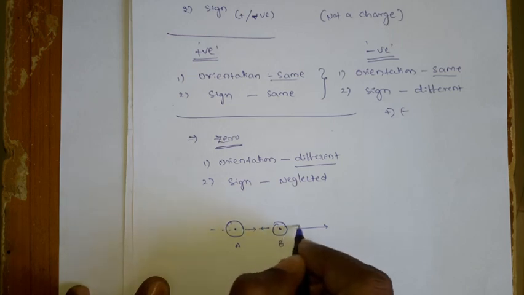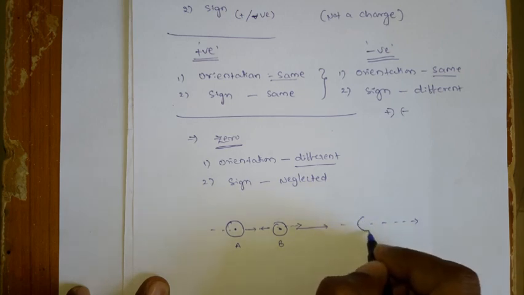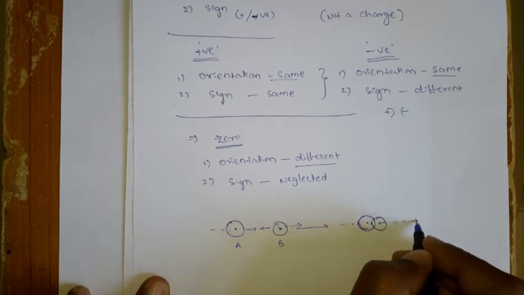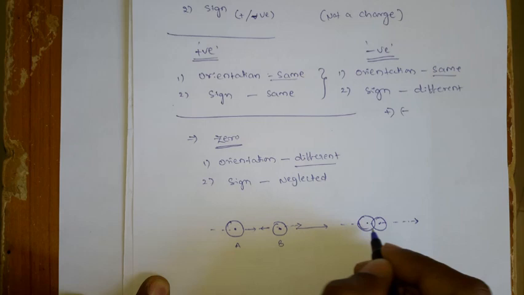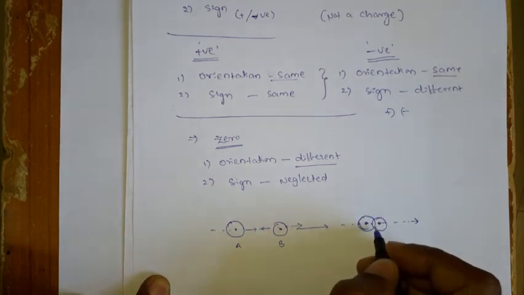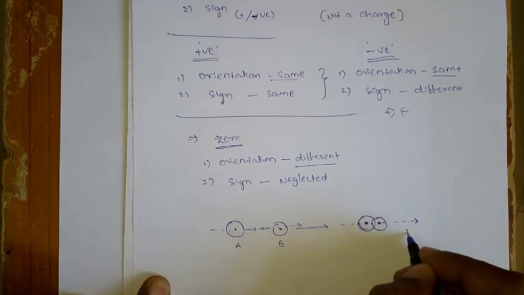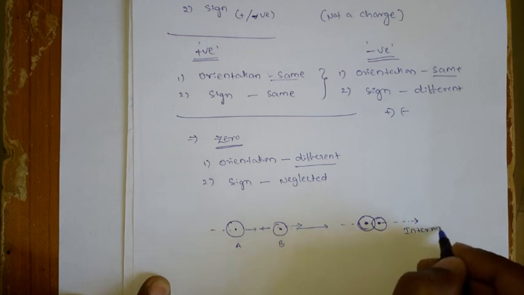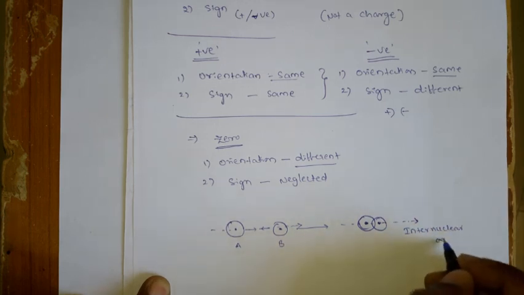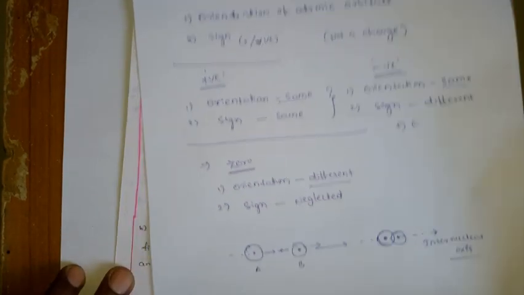What is that axis? This is the axis, right? Okay, so in this axis they are approaching, so that is the reason why this axis is called the internuclear axis. That means this axis is passing through the nuclei of the two atoms. Okay, so ee rendu nucleus gunda adi veltundi annamata. So that is the reason why we call it the internuclear axis. Okay, right, very good.